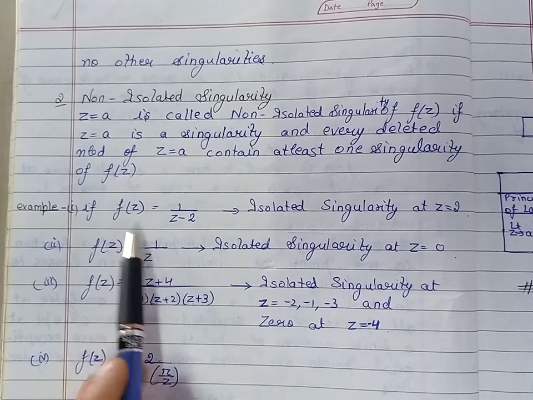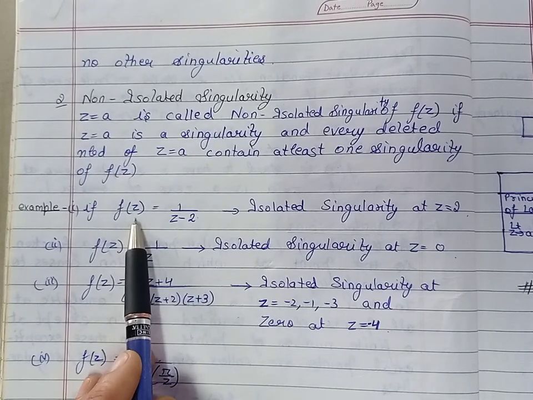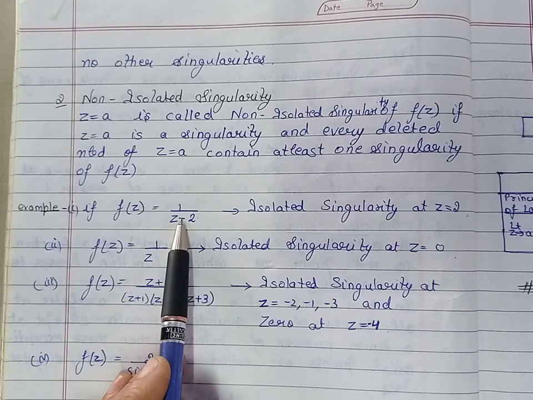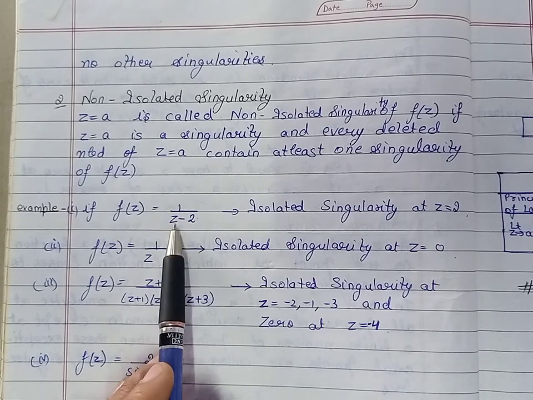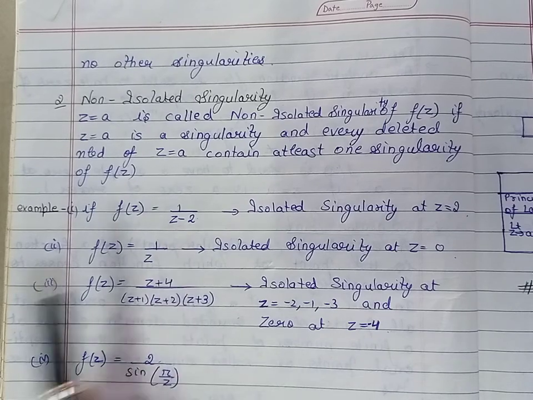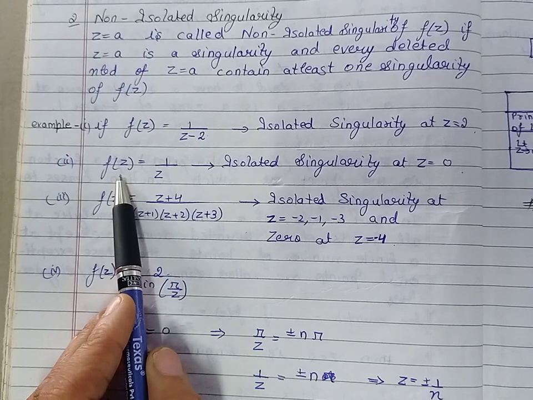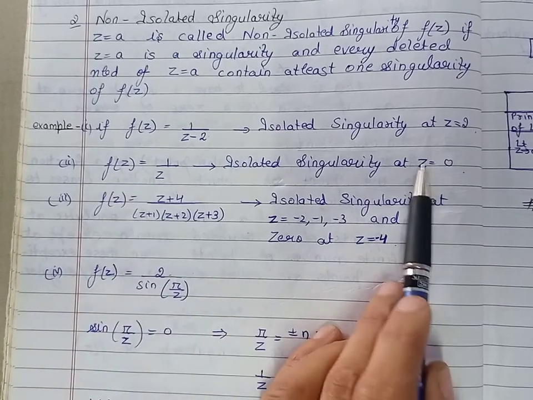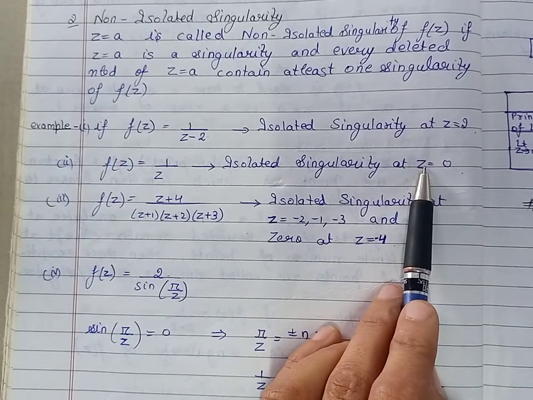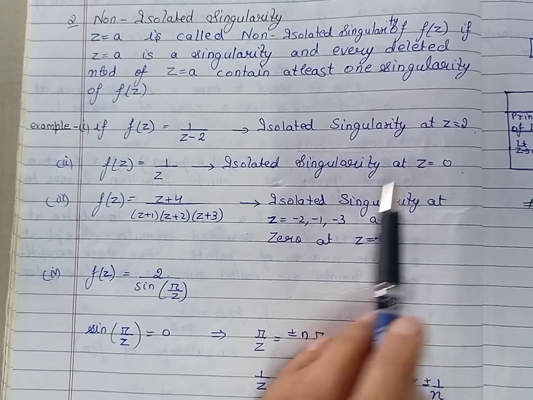For example, if you take the function defined by f of z is equal to 1 upon z minus 2, this function has only one singularity in the deleted neighborhood of z is equal to 2. So we can say that z is equal to 2 is an isolated singularity of the function. Also, for the function f of z is equal to 1 by z, this function is analytic everywhere except at z is equal to 0, and therefore z is equal to 0 is an isolated singularity.